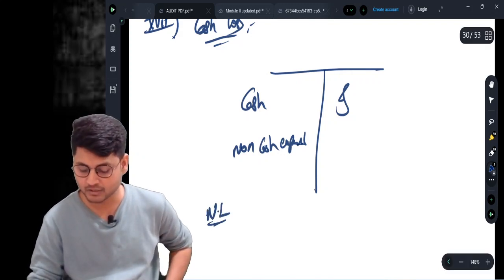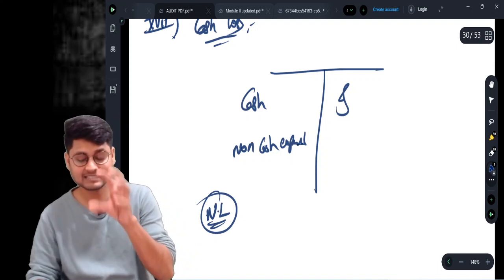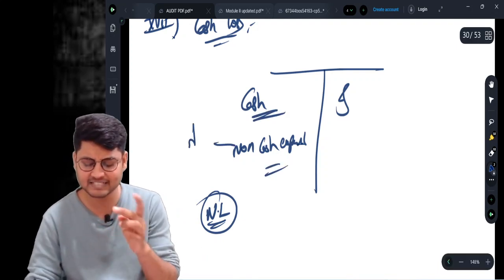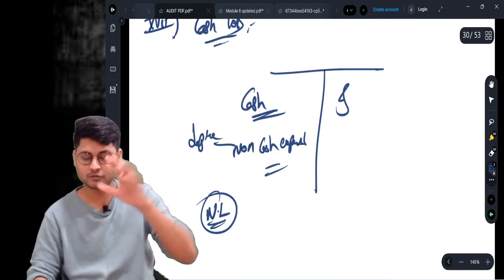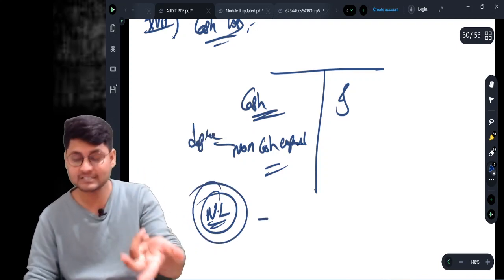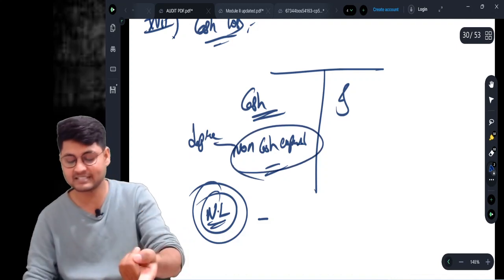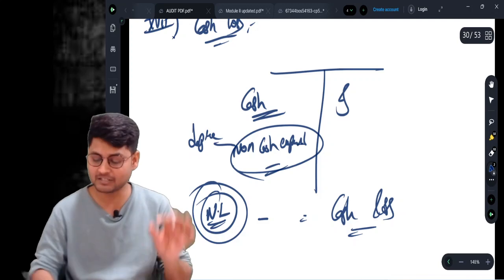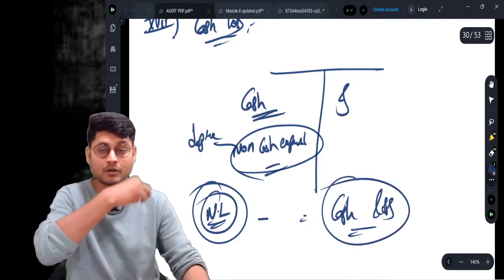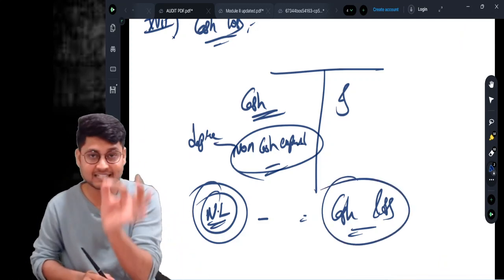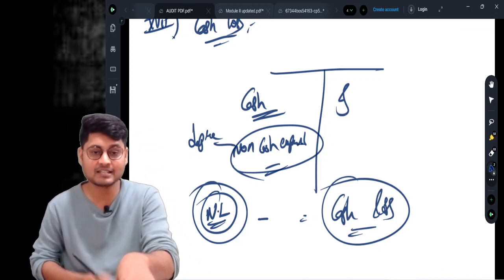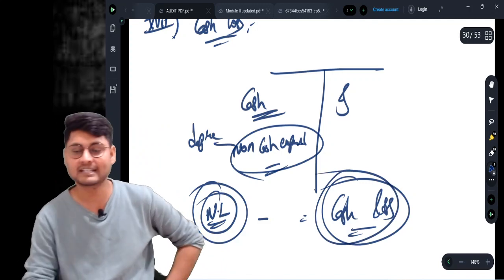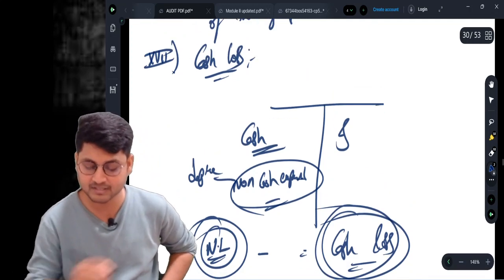To get the cash loss, from the net loss you need to reduce the non-cash expenditure, for example depreciation. So if you reduce the non-cash expenditure from the net loss, it gives you the cash loss, because this is the actual cash loss from your pocket that you are incurring. If there is any such cash loss in the financial year or in the immediately preceding financial year, then report the amount of cash loss. This is clause number 17.